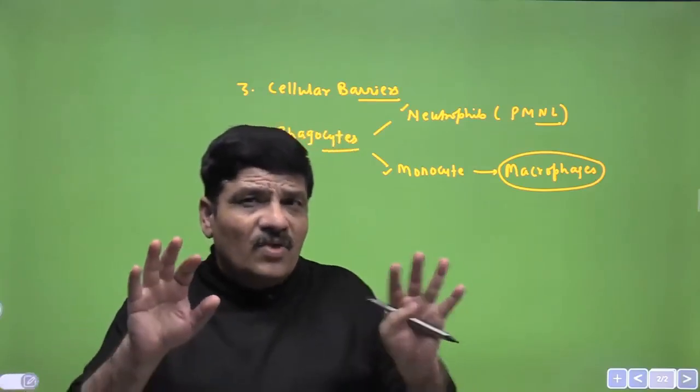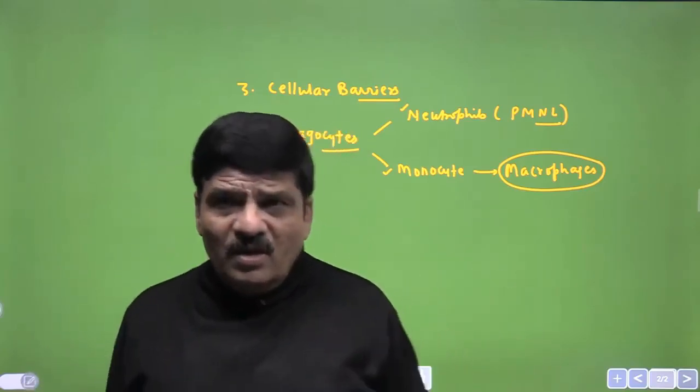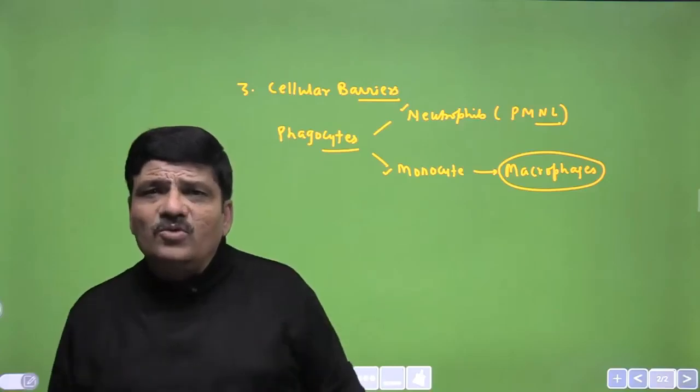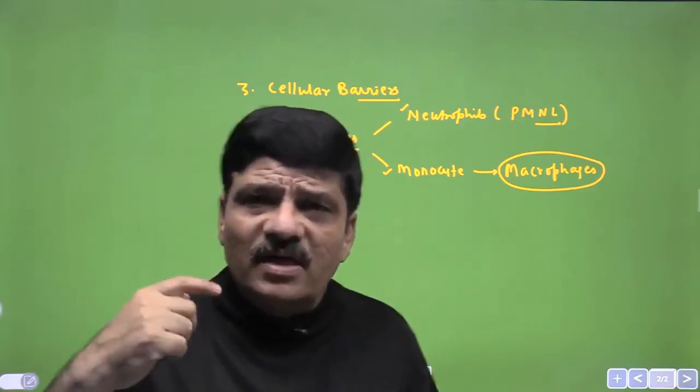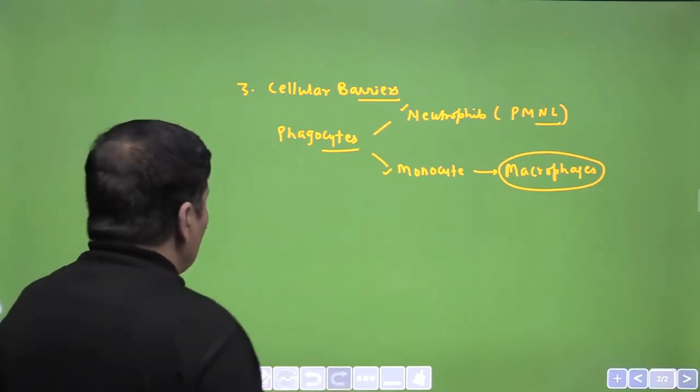So they are guarding virtually every possible portal of entry of the pathogen into the body, and as soon as the pathogen enters, these are the first cells that confront these pathogens. I hope these things are now absolutely clear.